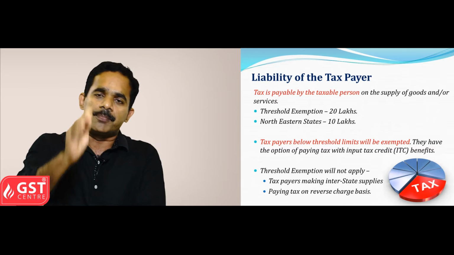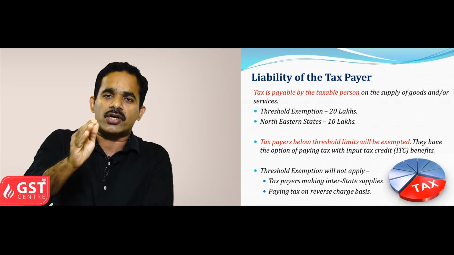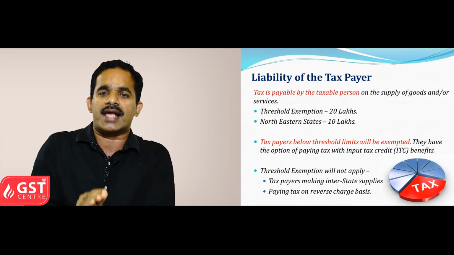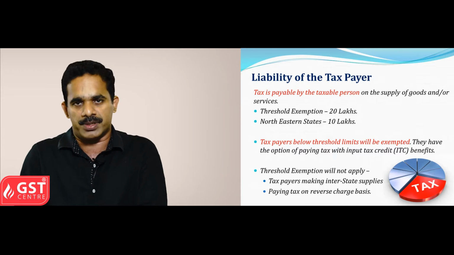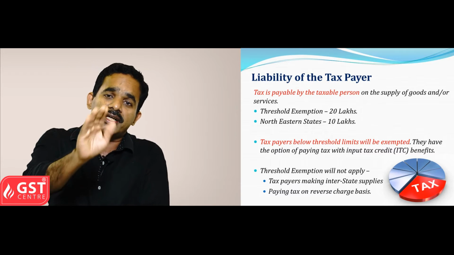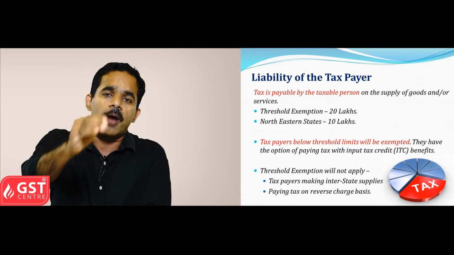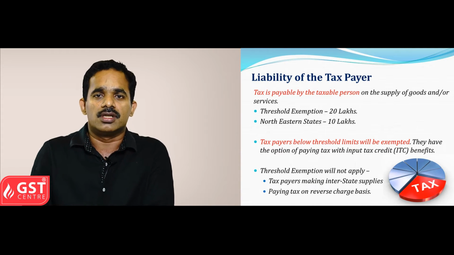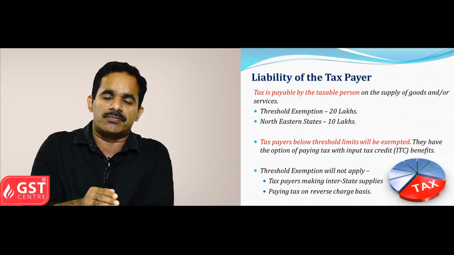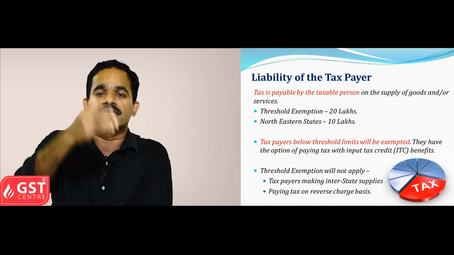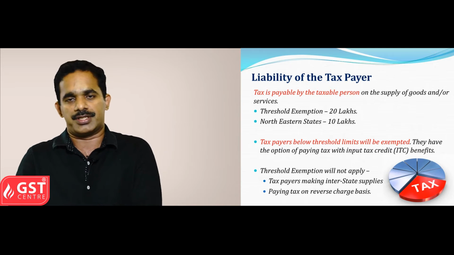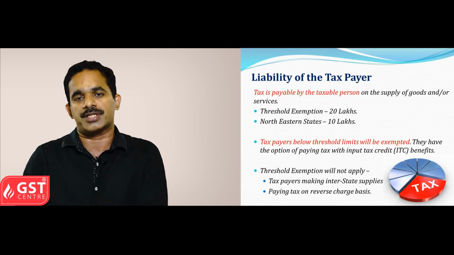In case of any person whose aggregate turnover is less than 20 lakhs or 10 lakhs, as the case may be, he is not liable to pay GST. But he can opt for GST, collect tax from his consumers and pay that tax to the government. It is at his option.